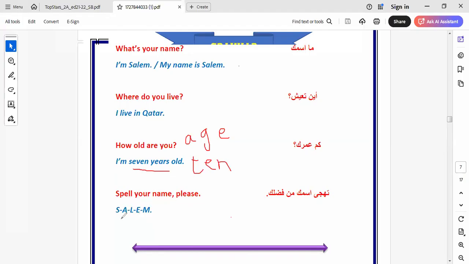Spell your name. So I write the letters of my name like this. When we say here Salim, here is Iman, for example, I write it like this, and so on. Everyone write your name in separated letters. Okay, let's continue the rest of the exercise, the rest of the items that we took in this unit.